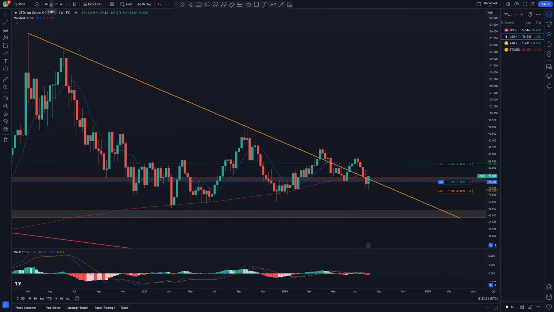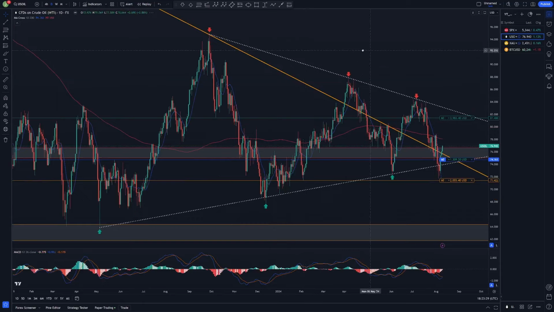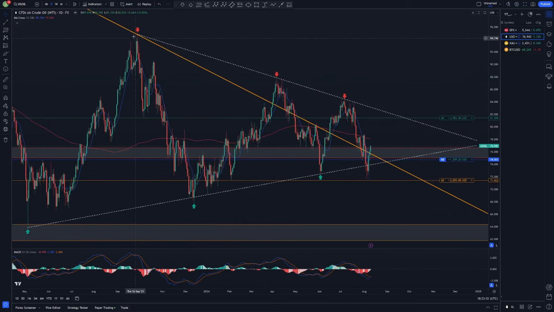If we drop down to the daily time frame, we can see that we are in some sort of triangle here. These white dotted trend lines are forming that triangle, and price respects these lines so far and moves inside it. Because of this bad news scenario, we crashed a little bit below it, but it's not really much, and price recovered directly to the upside into it.